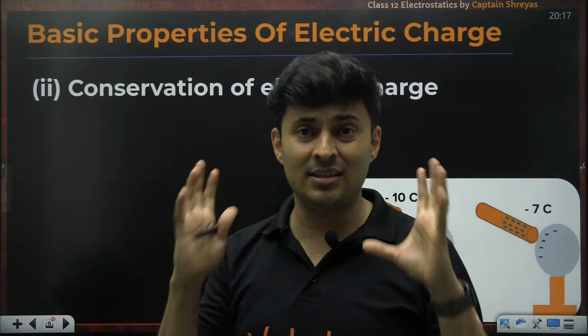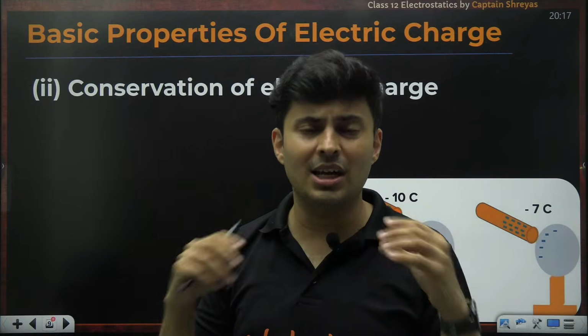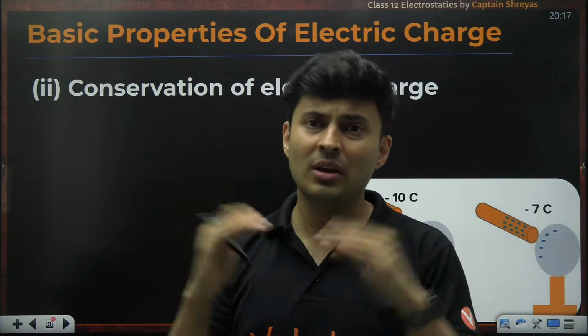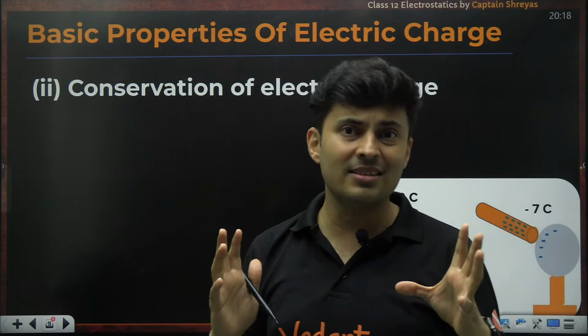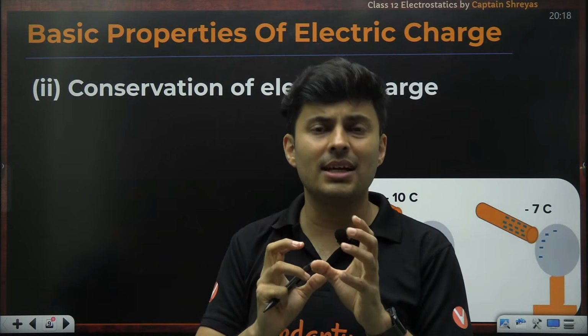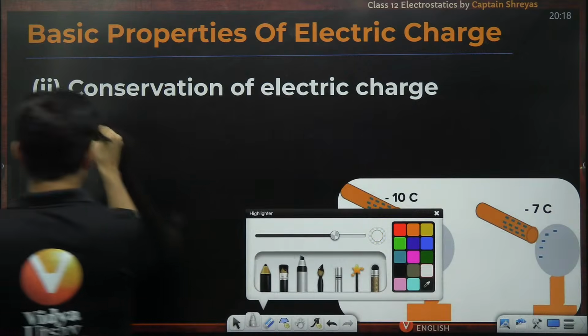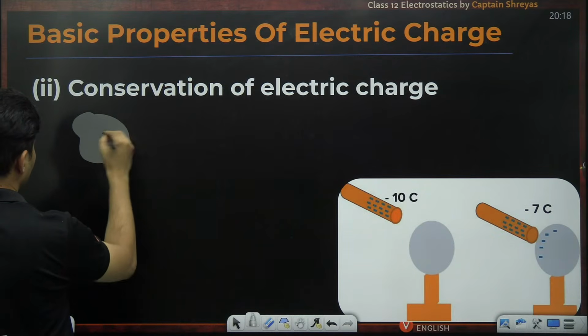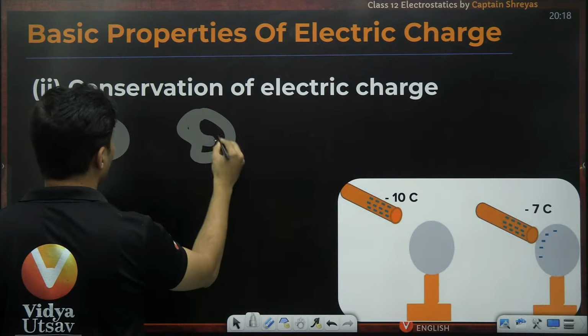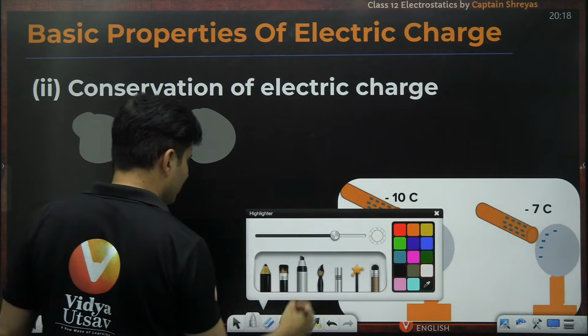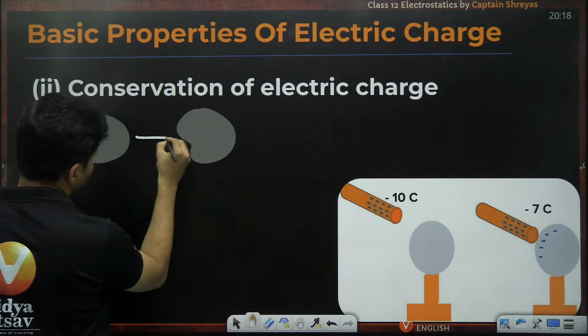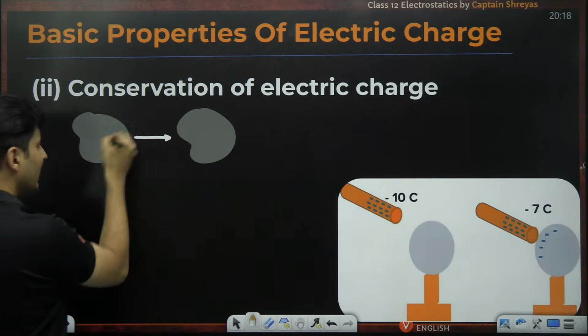So an isolated system is where no mass, no charge, nothing goes out or comes inside. So in such a system, whatever is the total charge inside will be constant. That is very, very important. So if you have some isolated system, you are doing some process and something happens, maybe exchange of charges within that system.